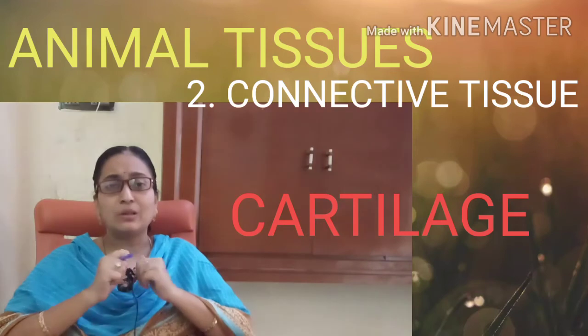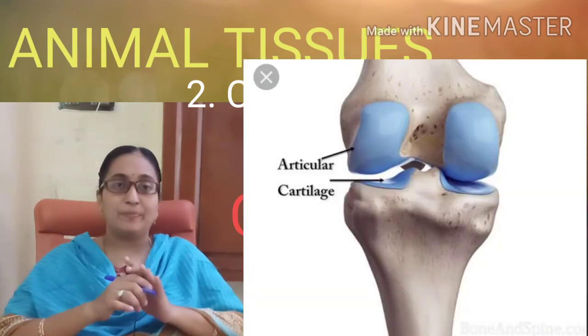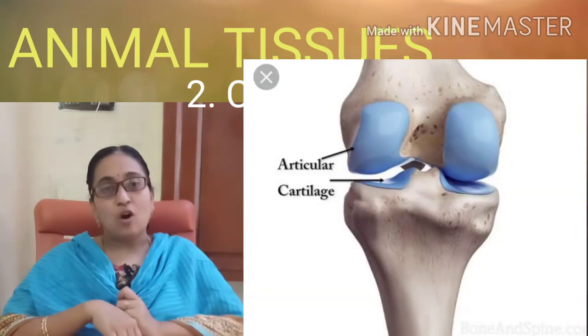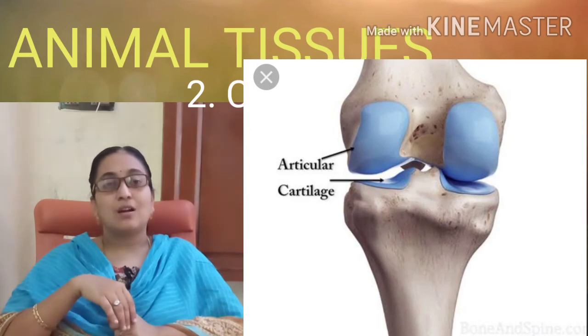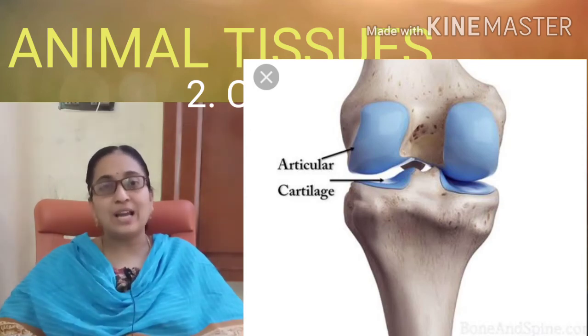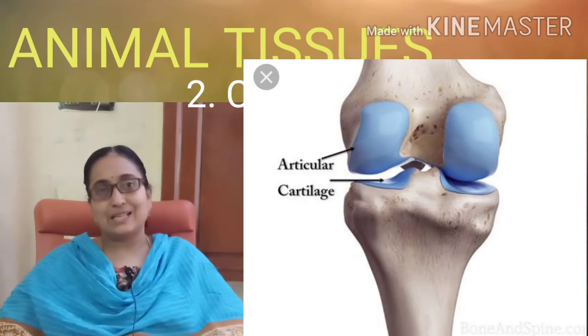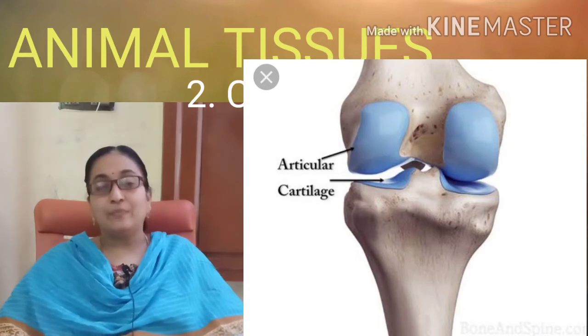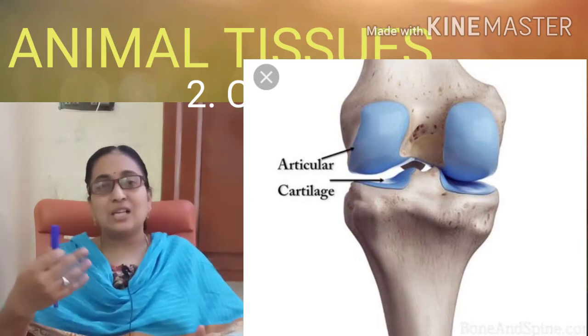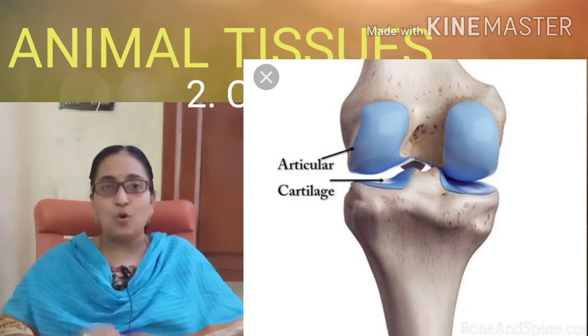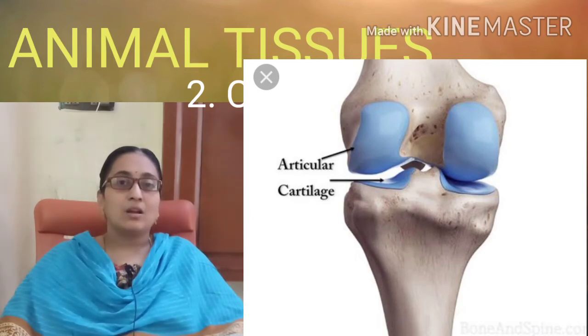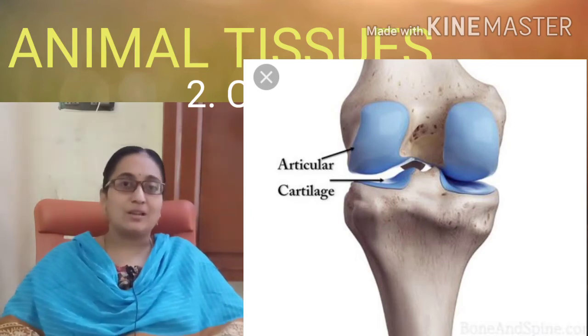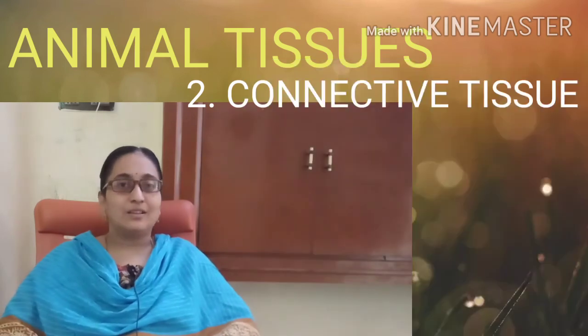The cartilage cells are called chondroblast cells. Both bone as well as cartilage are the skeletal tissues.